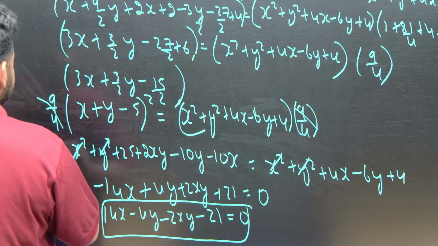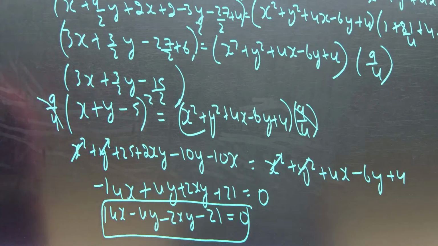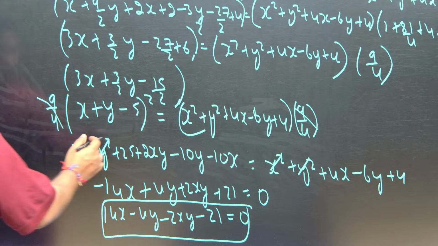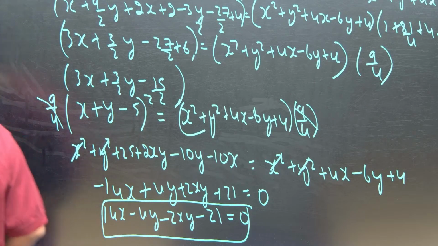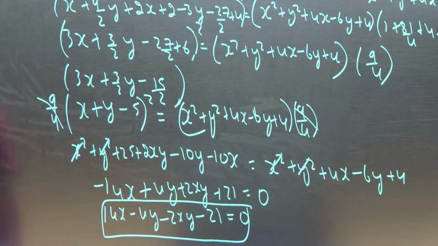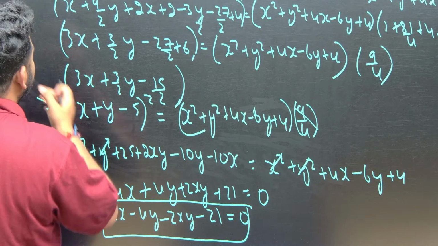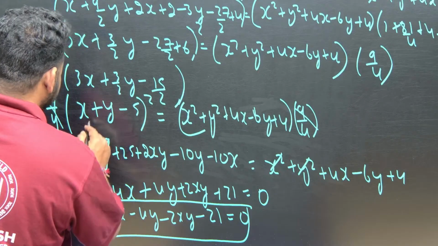So actually, what should be here? If we take 3 outside, let me check, 2x minus y minus 5. So this will become 2x. If I have taken 2 outside, 2 will come here also. 2x, this will become minus y, correct? So this will become 2x minus, okay.